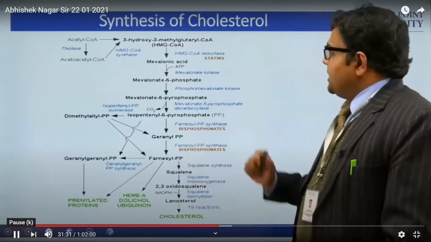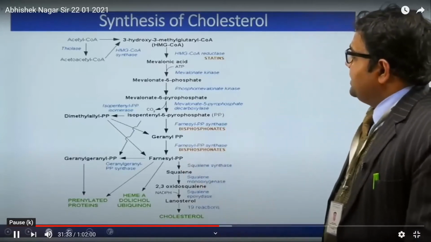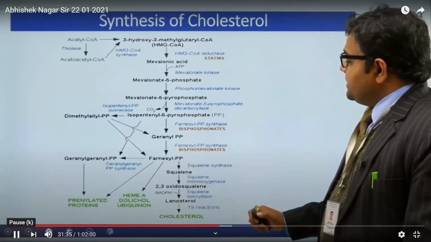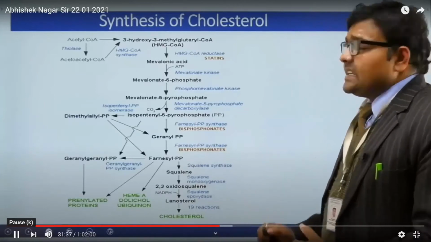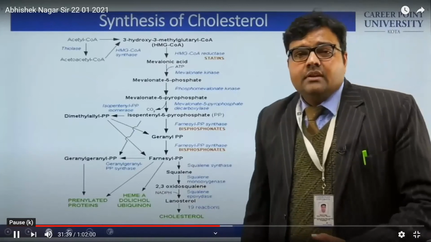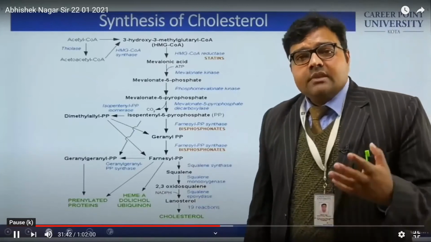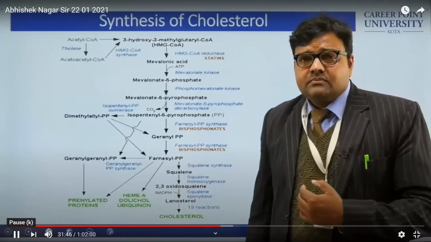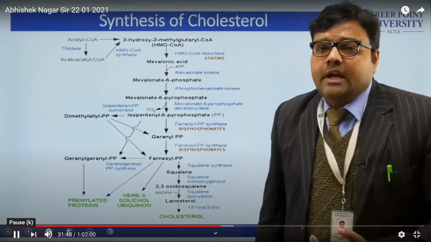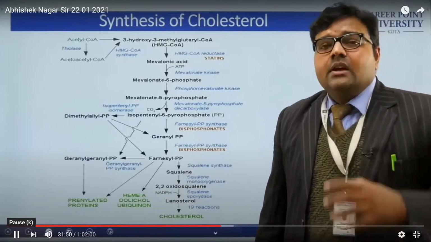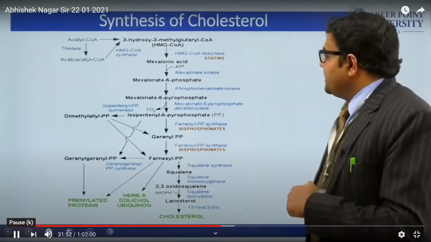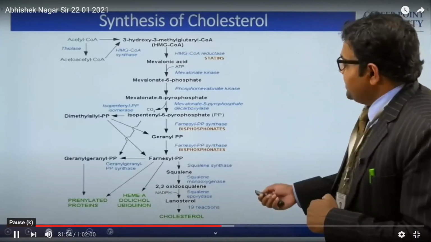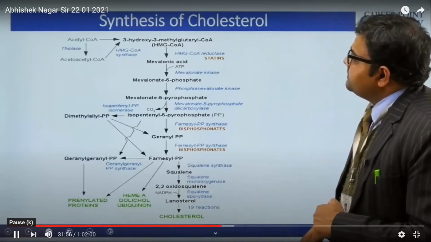Now it is the third part of the lecture. So it is showing some synthesis. Okay. So up to this, we have discussed the interactions, but from this point of view, we are going to discuss the anabolism part, or we can say biosynthesis. Okay. So in this case, we come to know that here is the cycle.